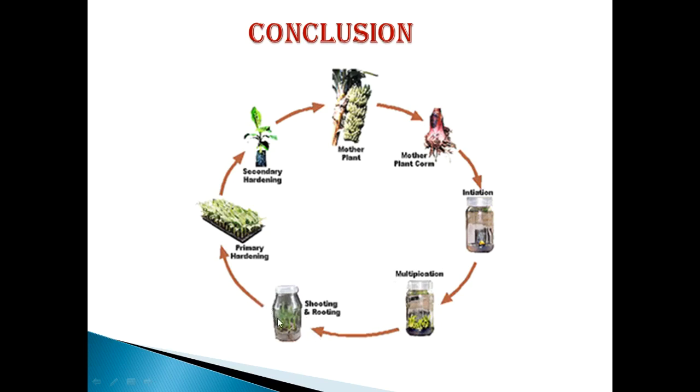After rooting, we have to transfer it inside the polyhouse or greenhouse on coco peat or compost for pre-hardening or primary hardening. After 3 to 4 weeks, we have to transfer this well-grown plant to the field in open conditions, and this will again produce a high yield or better characteristics.